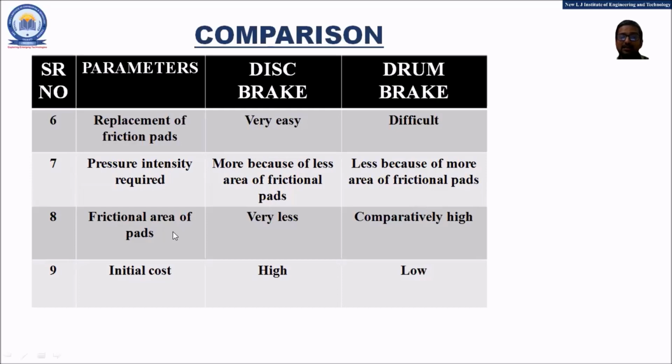Next point, that is the frictional area of the pads. The disc brake has very little frictional area, whereas the drum brake has a comparatively higher area of frictional pads. The last point of the comparison is the initial cost. The disc brake has a higher initial cost, whereas the drum brake has a lower initial cost. So these are some points of comparison between the disc brake and the drum brake.